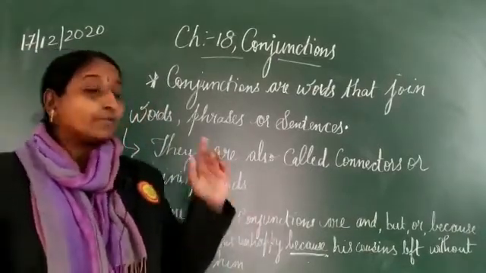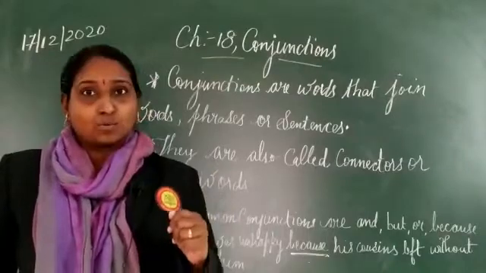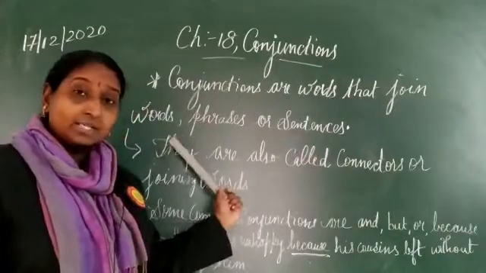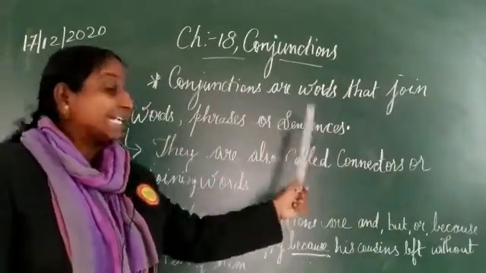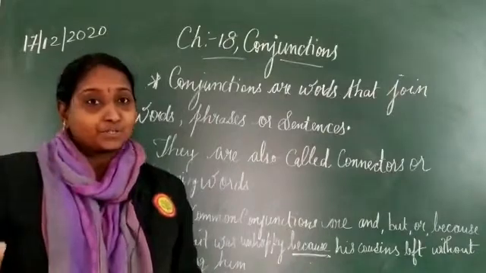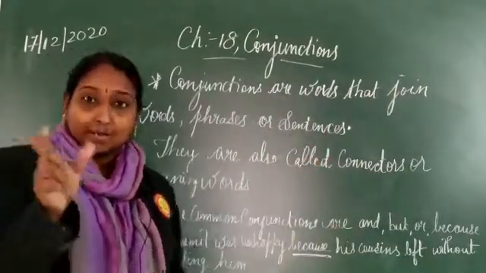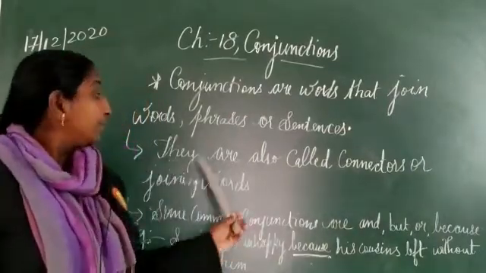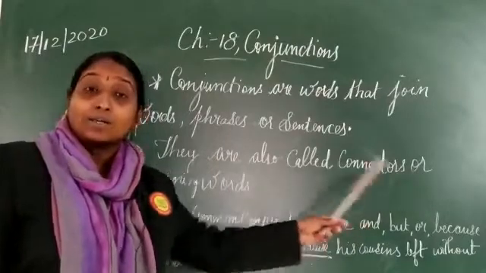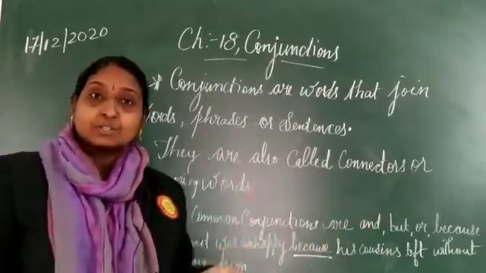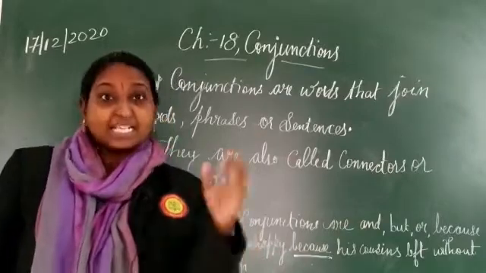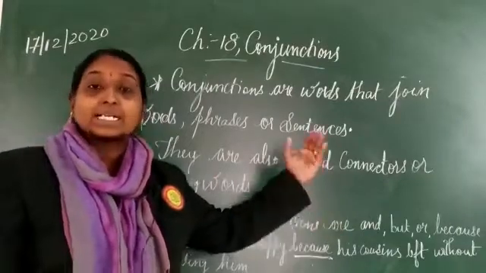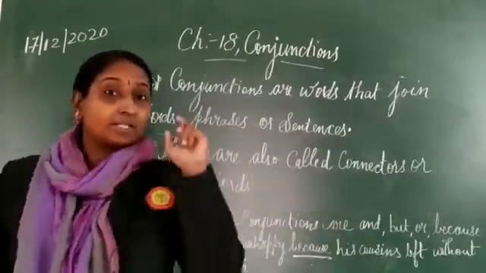Okay. Now, the first thing is a definition that is written over here. See, conjunctions are words that join words, phrases and sentences. The definition of conjunction is, conjunctions are the words that join words, phrases or sentences. They are also called connectors or joining words. The connectors means what? To connect things, okay?